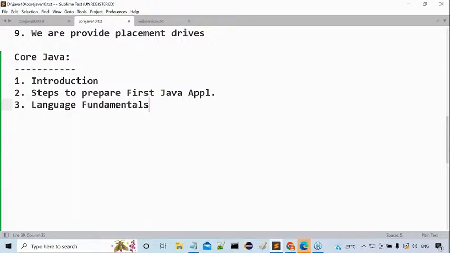Of course, this is an outdated topic. In core Java, nobody is going to use it, but its internal concepts are required for us to move forward in Java. If you want to go for RMI or web services, this networking basics are required: what is a socket, and how to establish a connection between sockets. These concepts we are going to use in future technologies. Really, networking from core Java is not useful outside, but its concepts are very useful in future technologies. Because of that, I must discuss these networking concepts even though they are outdated. Conceptually and programmatically, we have to understand them clearly.